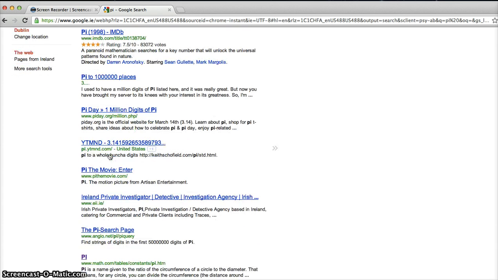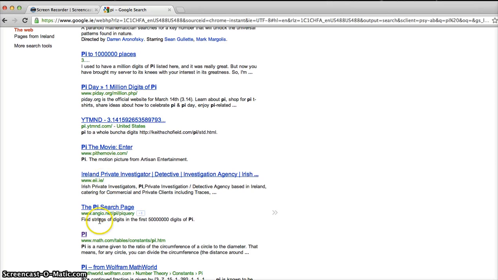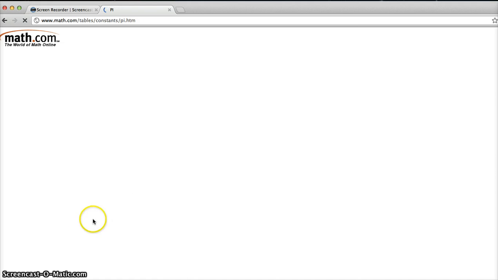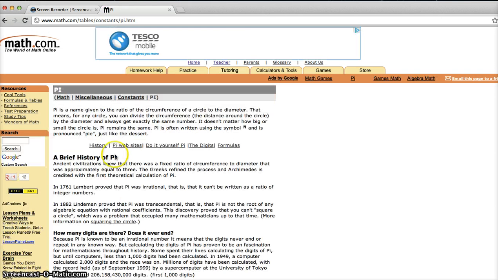So as I kind of scan down the sites that are listed, I come down here, and this is a math site. It says math.com, and this looks like a very mathematical definition of pi, and it's using the words circumference and diameter like we used in class today, so this is probably a good place to start. When I get to the site, I see that it's got the history of pi. I bet that's going to tell me who discovered it, when it was discovered, maybe multiple people discovered it.